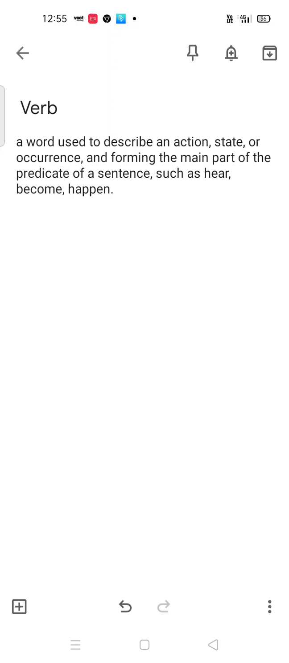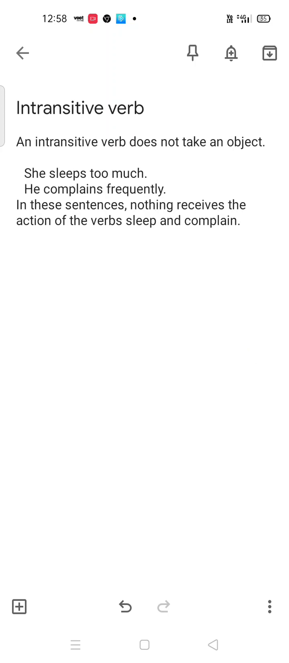It is mainly an action, state or occurrence, and forms the main part of the predicate. It is very common that a sentence has a subject and a predicate, and the verb is the main part of the predicate. Okay, so I'm sure this will clear it up, and let's move on to our topic, intransitive and transitive verb. There are two types of verb, intransitive and transitive. Let's know about them.